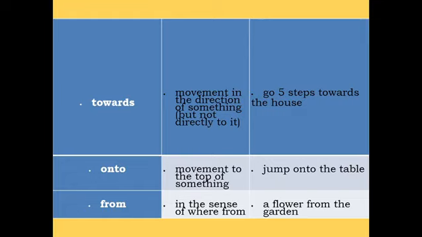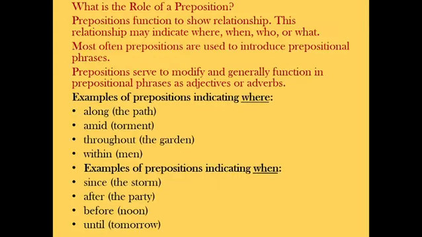Onto, movement to the top of something. Jump onto the table. There are some people who always get confused between on and onto. Onto is when you're just leaping up or jumping up on the table, on top of something. That is when you use onto. From, in the sense of where from, a flower from the garden. So I hope this is also clear.